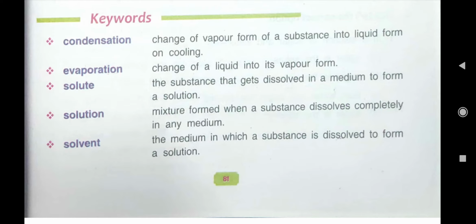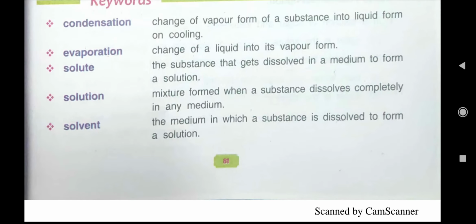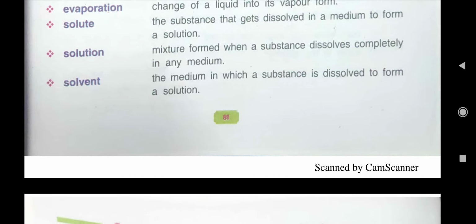Condensation means change of vapor form of a substance into liquid form on cooling is known as condensation. Then evaporation, change of a liquid into its vapor form is called evaporation. Then solute, the substance that gets dissolved in a medium to form a solution.